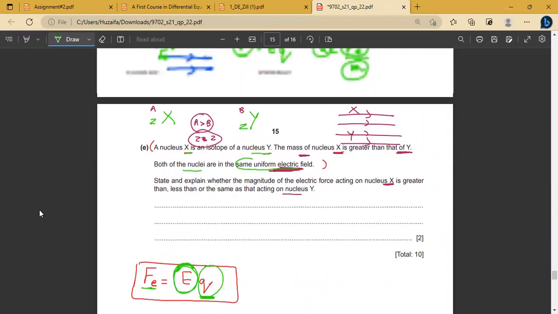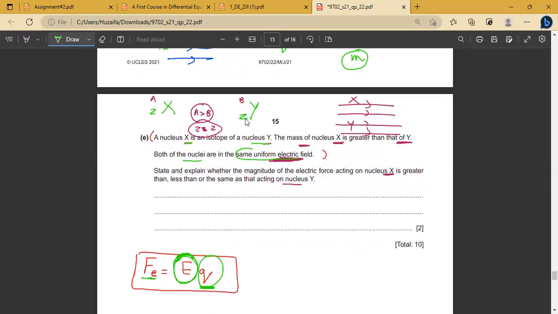So from the nuclei X and Y, which nucleus has the greater charge? What will be the comparison of charge? X has a greater charge than Y, X has a lesser charge than Y, or both of these nuclei have the same charge. What do you think? What will be the comparison of charge on nucleus X and nucleus Y?